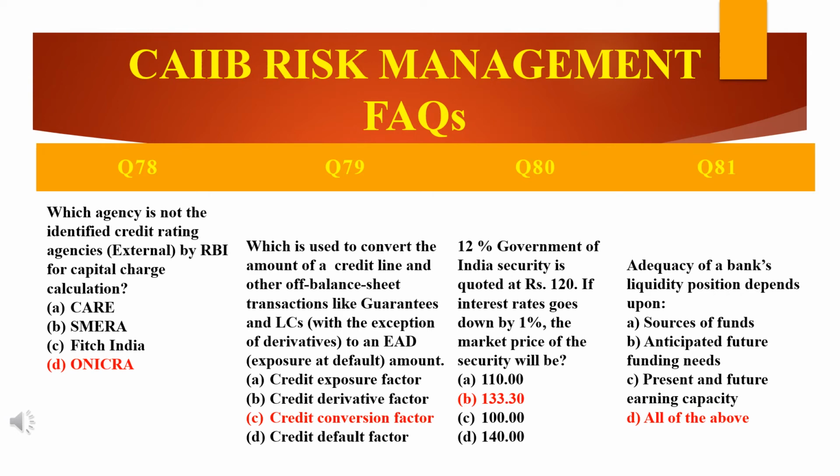Then the next question: which is used to convert the amount of a credit line and other off-balance sheet transactions like guarantees and letters of credit, with the exception of derivatives, to an exposure at default amount? There are 4 options given here. The answer is C. Why C? Off balance sheet items like LC, that is letter of credit, and guarantees represent contingent liabilities.